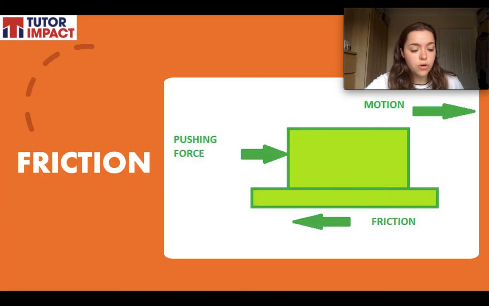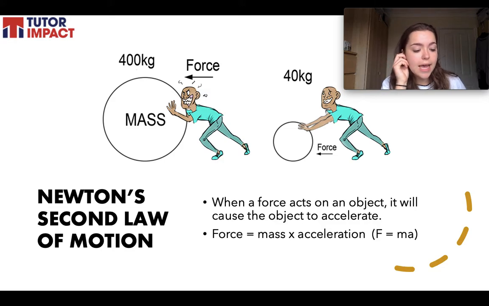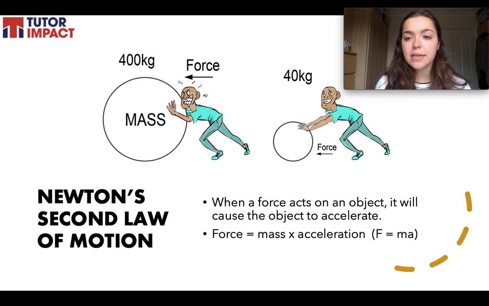Okay, so that's the first law. Moving on to Newton's second law of motion. Again, I'll read you the exact quote from Newton's published work and then I'll make it make sense. So it says, the acceleration produced by a particular force acting on a body is directly proportional to the magnitude of the force and inversely proportional to the mass of the body. Okay, that's super difficult to understand, but basically what it's saying is when a force acts upon an object, it will cause the object to accelerate. The bigger the force is, the bigger the acceleration.